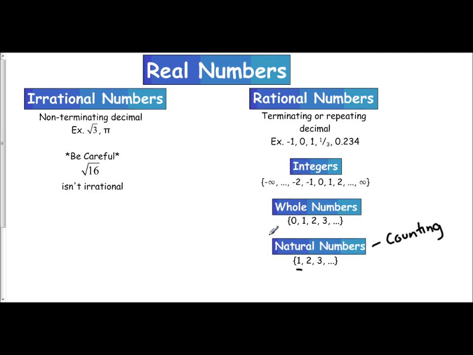We started with the natural numbers, and then we realized, wait a minute, we don't have a number for zero. And zero is a very, very important number, a big number historically for mathematics. And so we had to create a whole new subset in the rational numbers to represent the whole numbers. So the whole numbers start at zero and then include our natural numbers of 1, 2, 3, counting upwards.